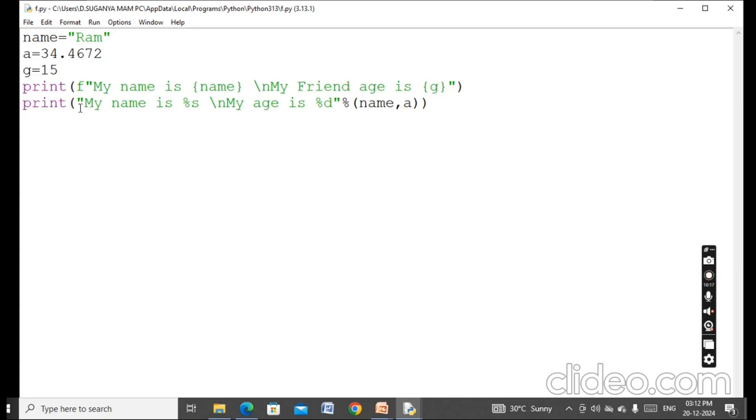The second format is my name is %S, and then backslash n, my age is %D. After the double quotation I have passed %, and within the brackets I pass the two variables. The name value is stored in the variable name, and the age is stored in A. Since I am giving a floating value, 34.46, but using %D as the operator, it will take only the integer part, 34. Let us run it and see.